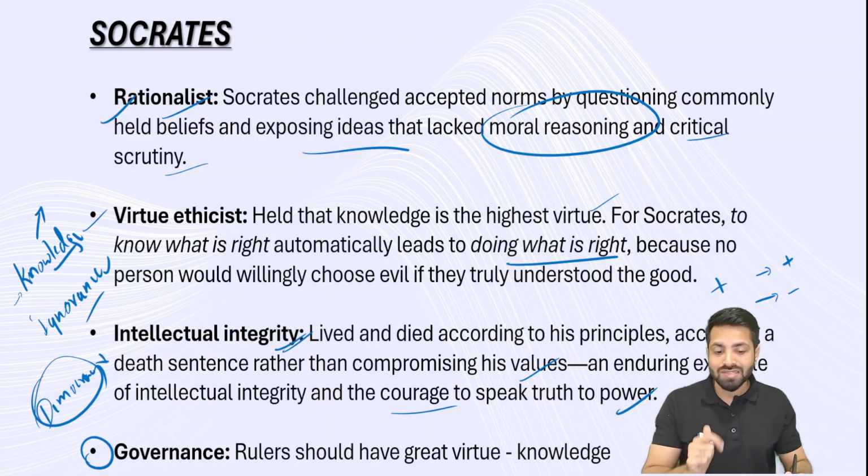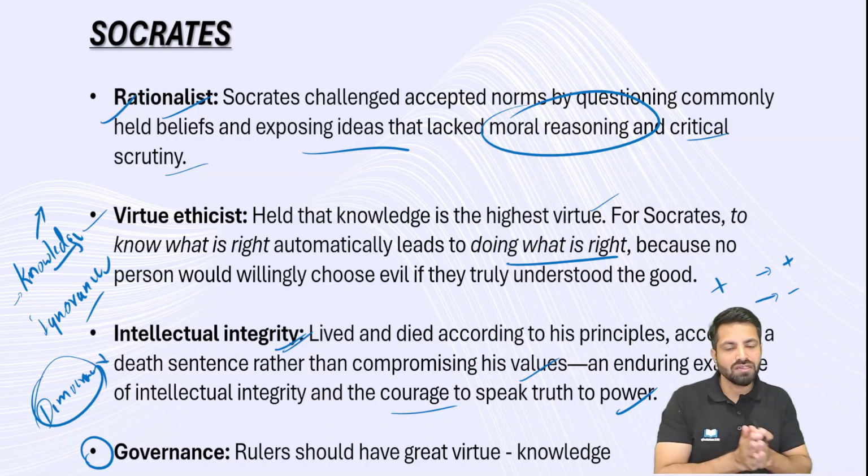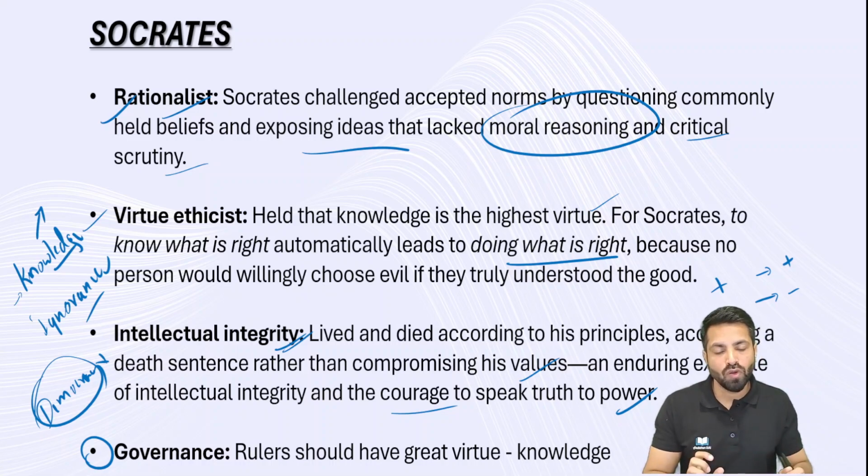Then what is the solution? The solution is that rulers should be philosophers. Ruler philosophers in the sense that I have to have knowledge of what is right and what is wrong. If I have this moral knowledge, then I am going to implement it in my conduct also. I am a ruler, I am a king. If I have this moral education, that moral knowledge, then my conduct will also be ethical. My administration will be moral. So all three virtue ethicists subscribe to this idea of philosopher kings. Directly or indirectly, they rejected the concept of democracy.